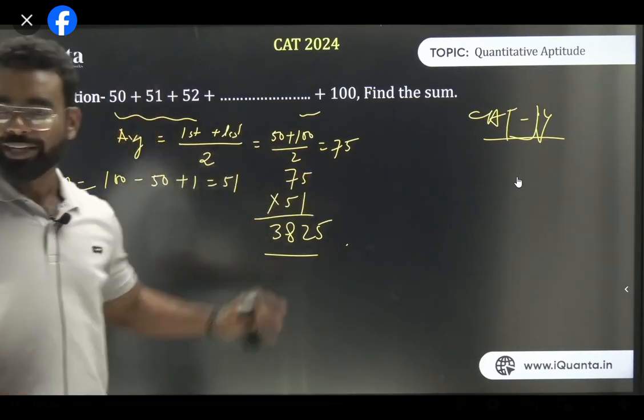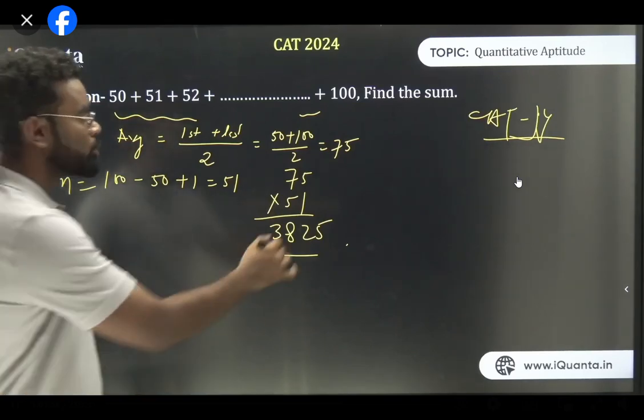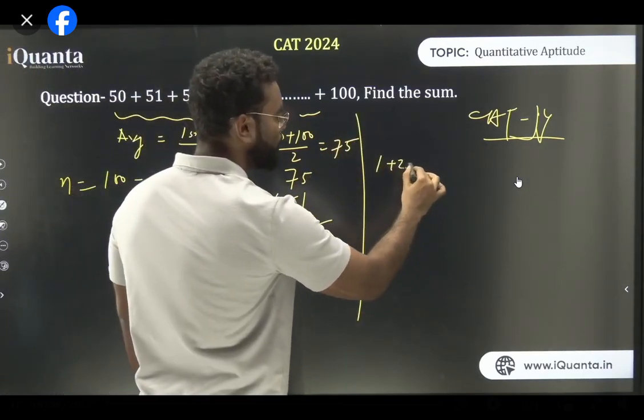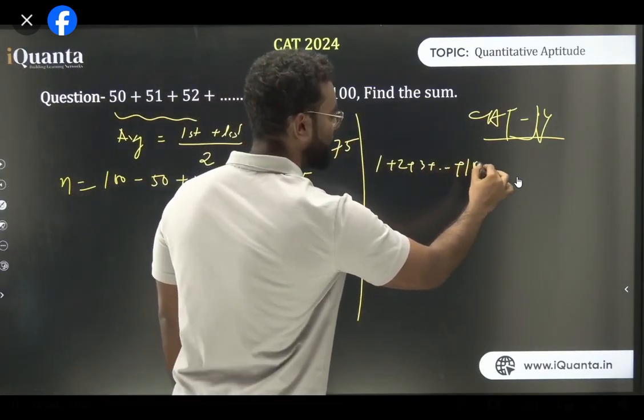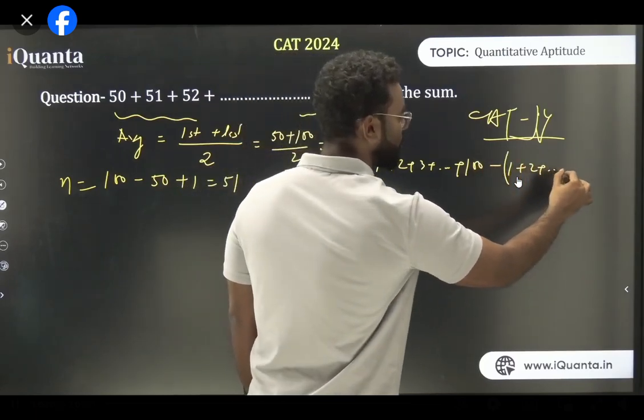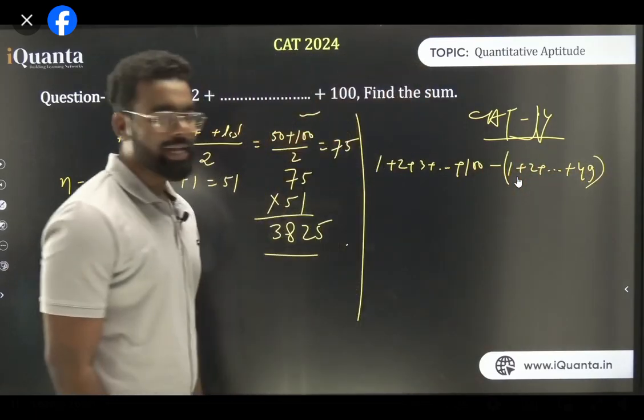This is the easiest way to solve. It's a CAT question. We can also do this question this way: 1 plus 2 plus 3 plus dot dot dot plus 100 minus 1 plus 2 plus dot dot dot plus 49. I could have done this too, right? Yes or no? Guys, we can do this also.